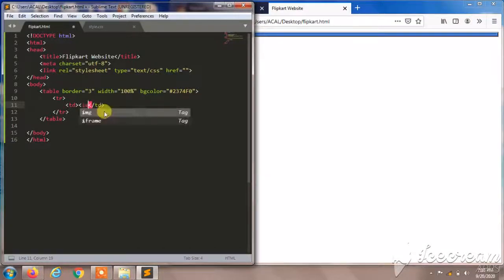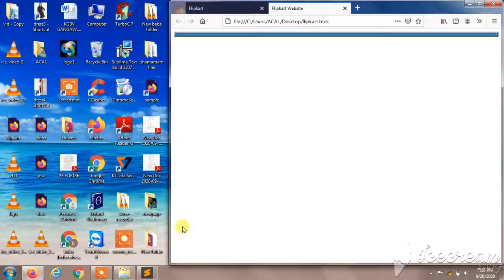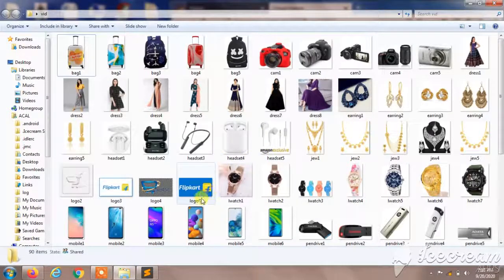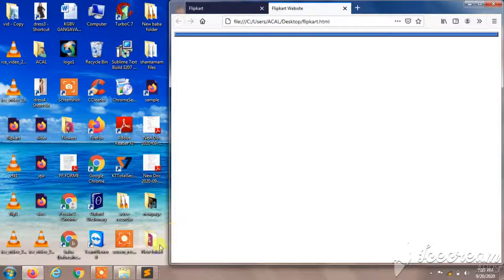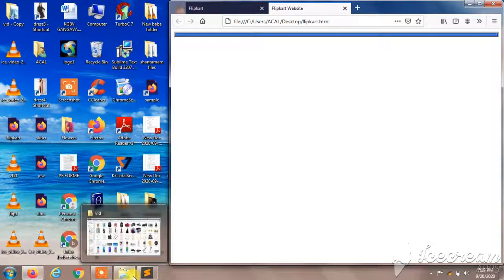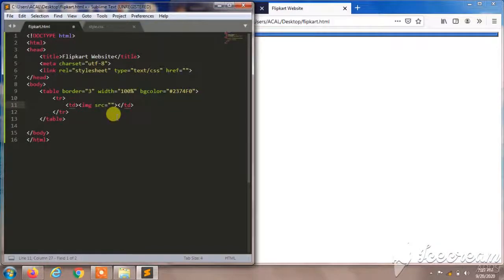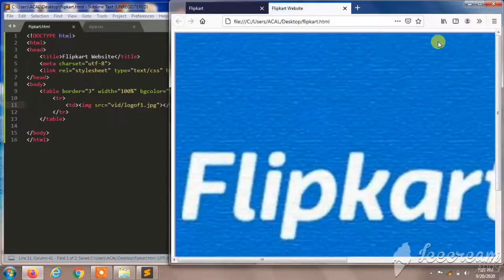I'll give the image img. I'll give the name of the picture. Okay, it was in the with folder. This was logo f1. I'll come here and give the store folder, width, and the name of the image is logo f1, and the extension is .jpg, and I'll save this and reload this.